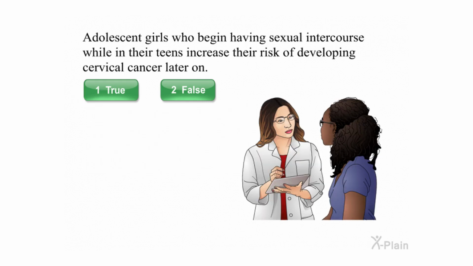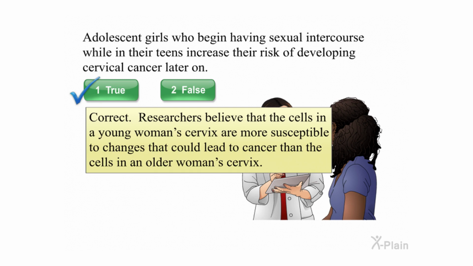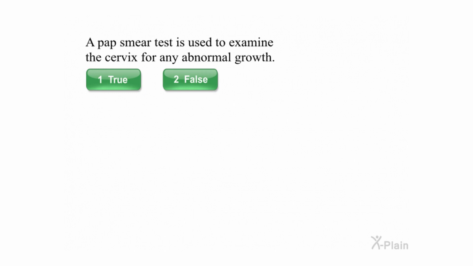Adolescent girls who begin having sexual intercourse while in their teens increase their risk of developing cervical cancer later on. Select true or false. Correct. Researchers believe that the cells in a young woman's cervix are more susceptible to changes that could lead to cancer than the cells in an older woman's cervix. A pap smear test is used to examine the cervix for any abnormal growth. Select true or false.